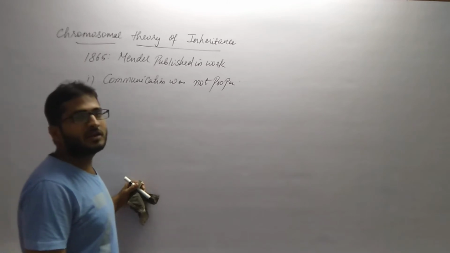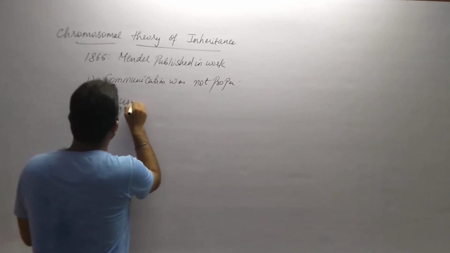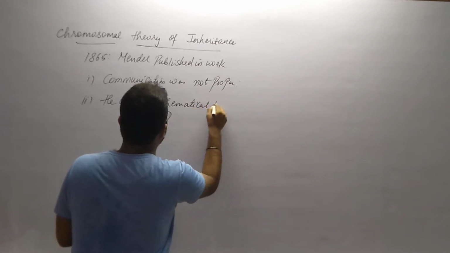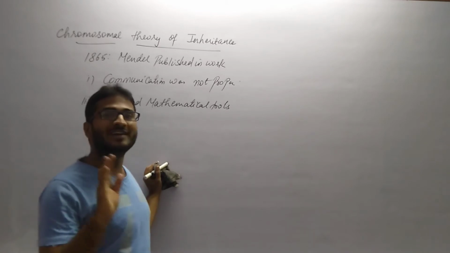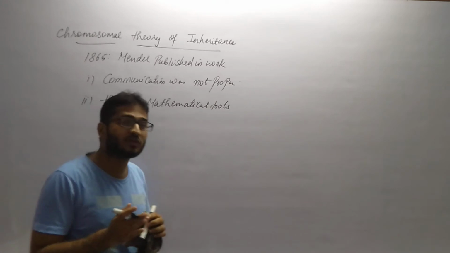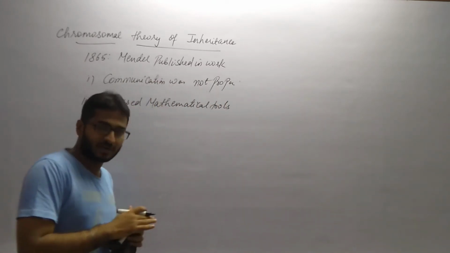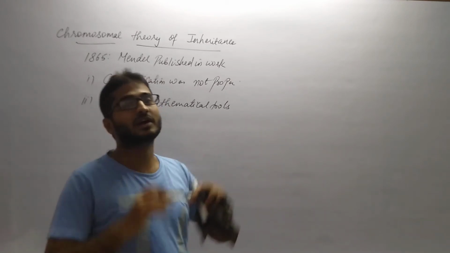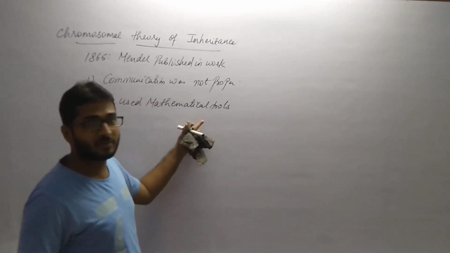Then Mendel used statistical tools. So he used mathematical as well as statistical tools to explain genetics, to explain the biological concepts. Now scientists at that time had a mindset: how can a mathematician, actually he was a mathematician, Mendel, explain the biological concepts in a very confined way? So that is the reason why Mendel's work remained unrecognized.